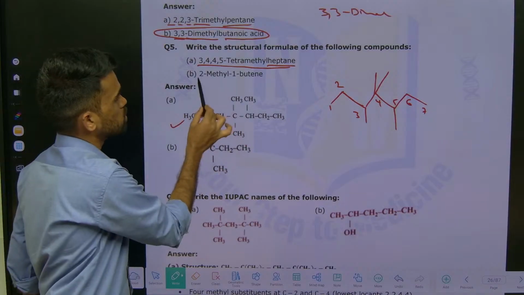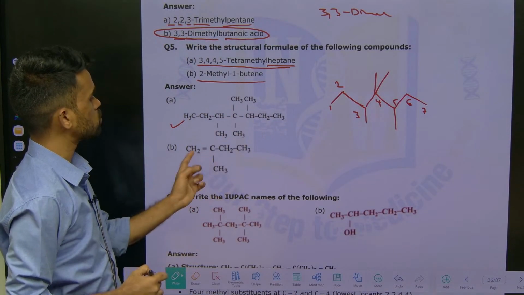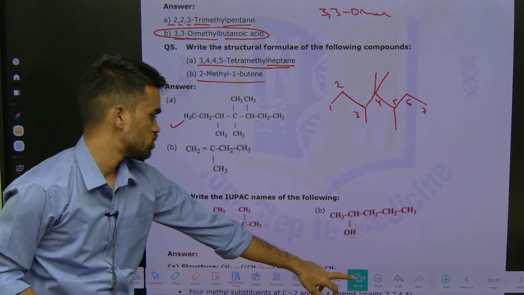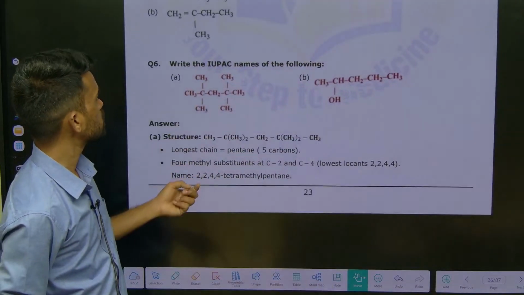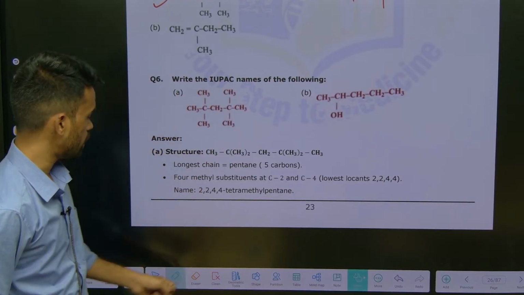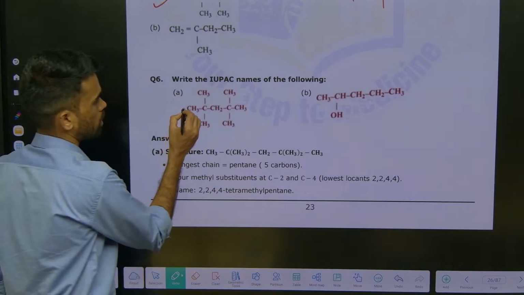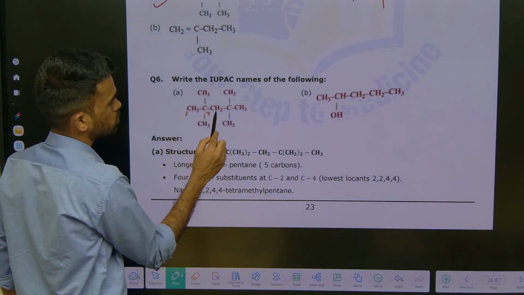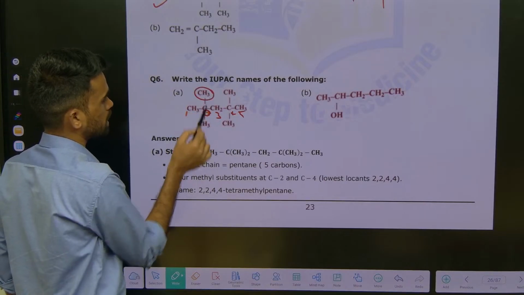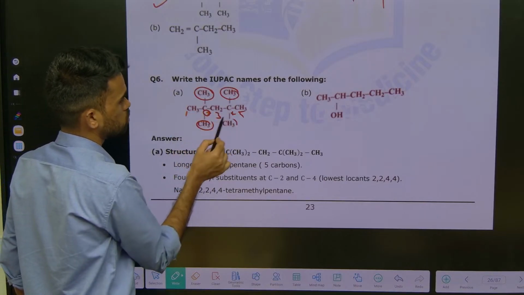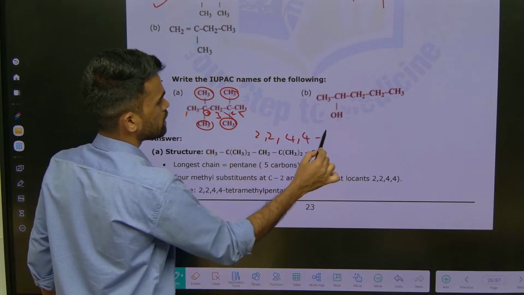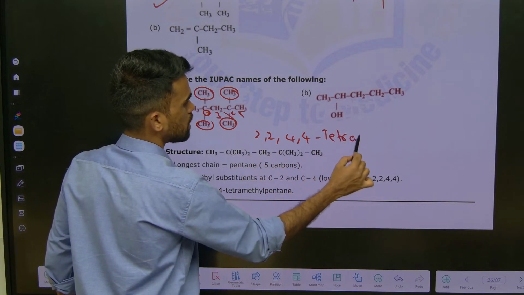The next one here, 2-methyl butene. So at second position you can keep this methyl group, that's it, on this butane chain. Next, if you see the sixth question here, write the IUPAC names for them. So how do you write? Just identify the longest chain here, 1, 2, 3, 4, 5. That's it. At second position we have 2 methyls, in fourth position also 2 methyls. So 2,2,4,4-tetramethyl. What is this? Tetramethyl.